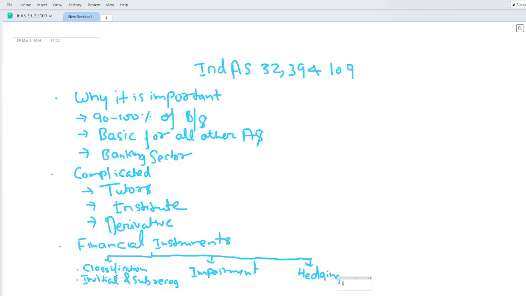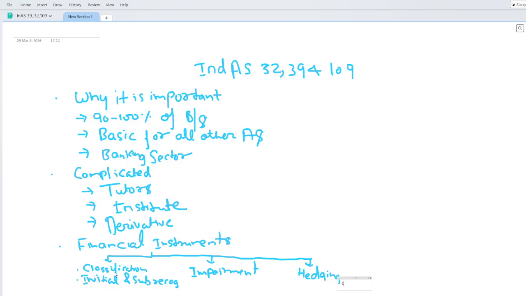So through the classification, you are able to classify the financial instruments. Maybe I'm thinking of starting to upload some videos on this dedicated accounting standard on financial instruments.